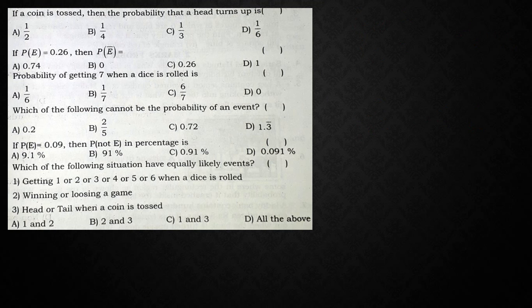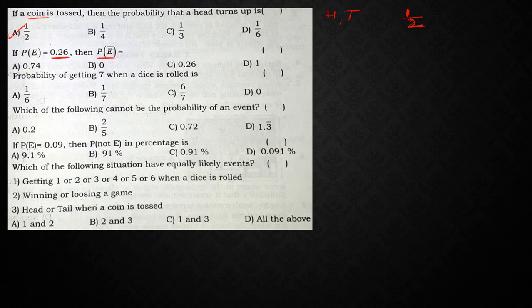If a coin is tossed, then the probability of head turning up. When a coin is tossed, we know that we are going to get either head or tail. So totally how many outcomes are possible? 2 outcomes. So total outcomes are 2, in which the favorable outcome is 1, which is nothing but head. So the answer is half.